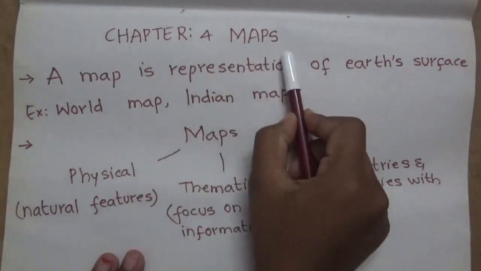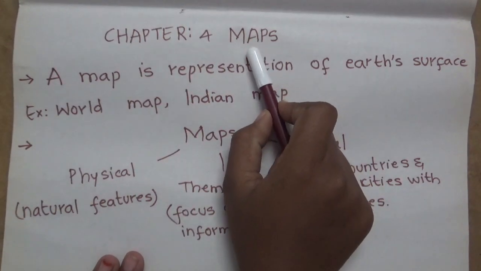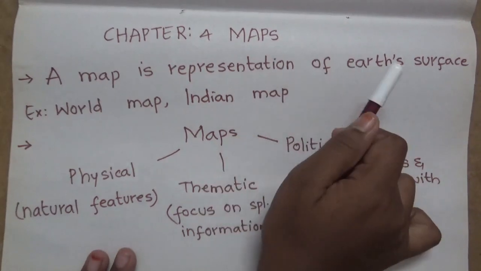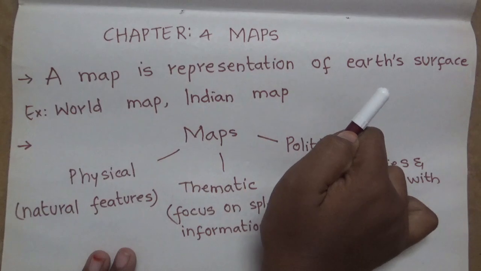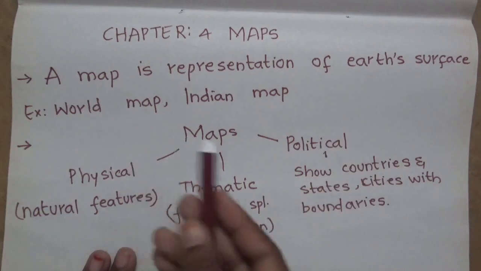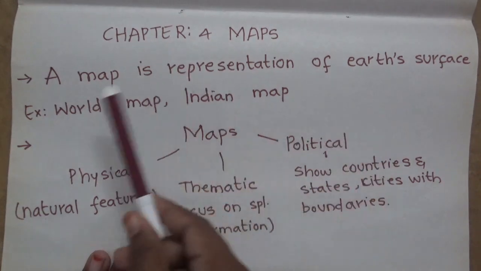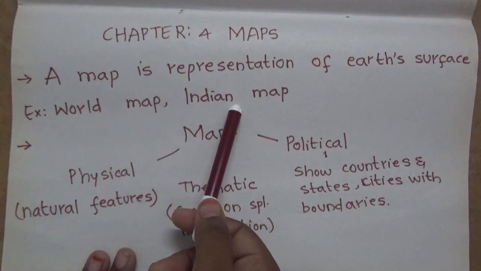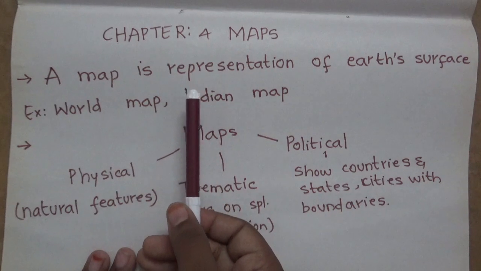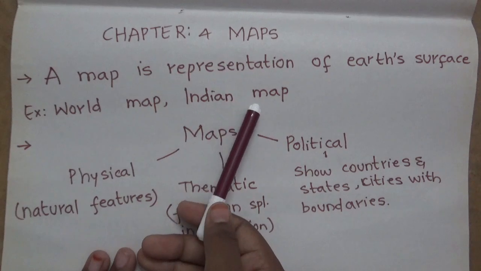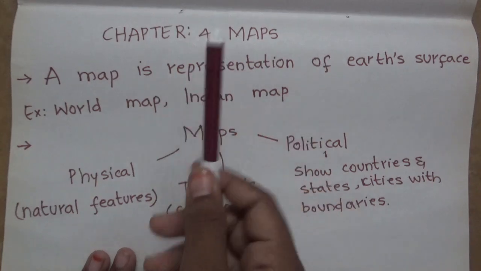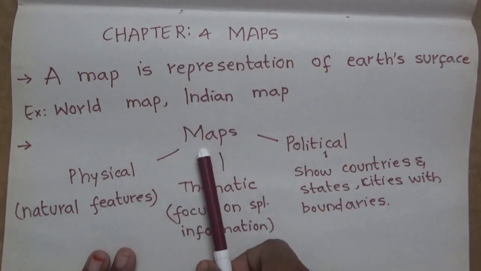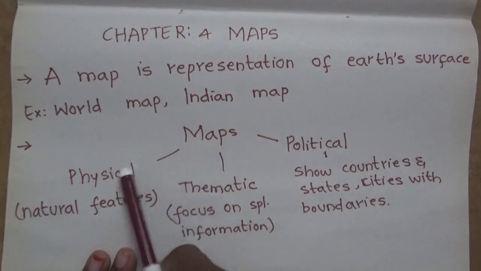Chapter 4, Maps. A map is generally a representation of Earth's surface. It may be of any country or any state, and examples of this are the world map and the Indian map. We can also talk about a map of England or a map of Russia. All these are related to maps. And now these maps are classified into three types.